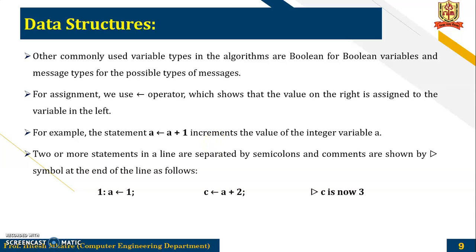Two or more statements in a line can be separated by the semicolon, and the comment is shown by this triangular symbol at the end of the line as follows. So like this is line number 1. So 1 is assigned to A and C is assigned a value that is A plus 2. So we are writing this in a single line, but we are separating this by a semicolon and the comment. So first we have to mention this triangle, and the comment is like C is now 3. So it is specifying that the value of C is now 3 because A is equal to 1 here. So 1 plus 2 becomes 3.